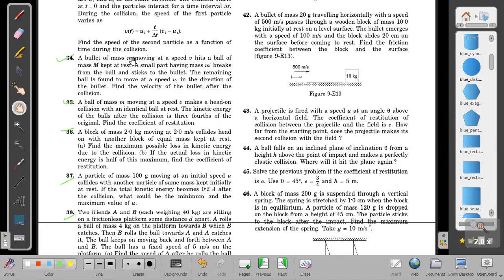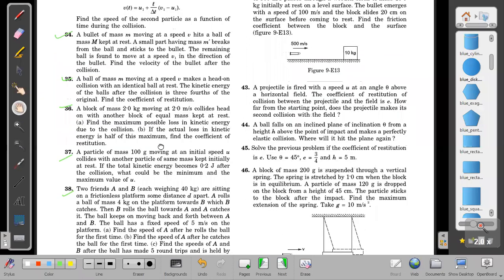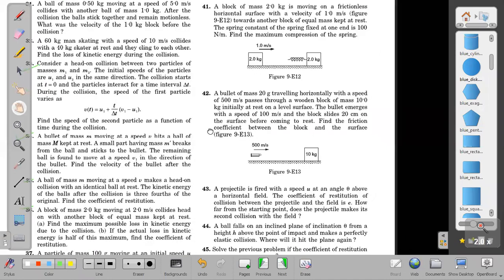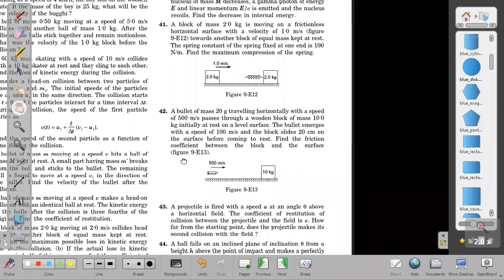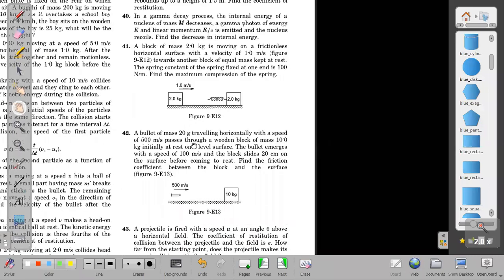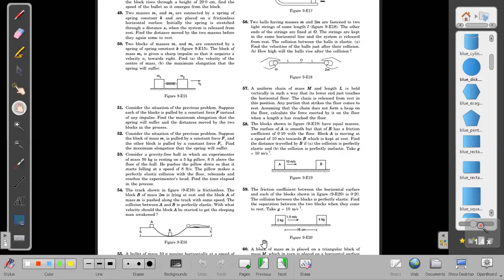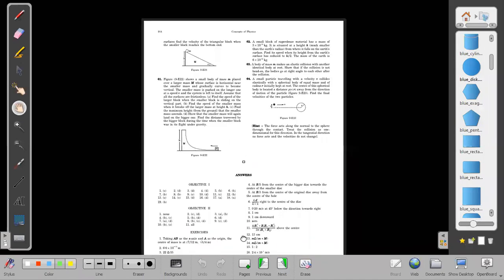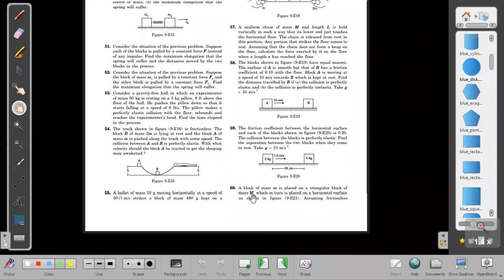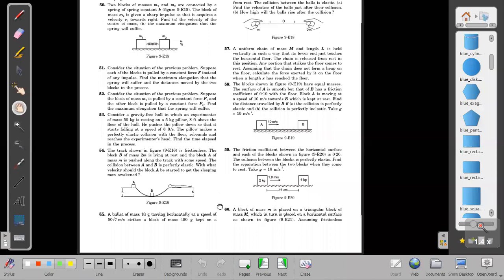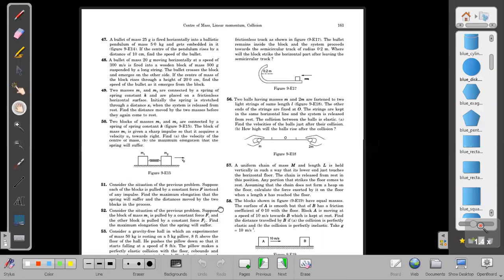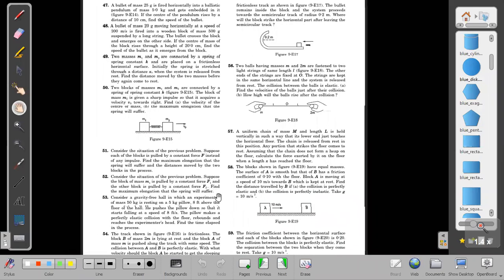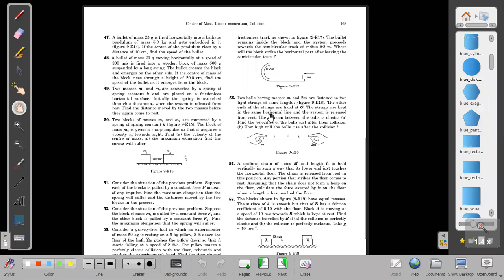No, wait a second. Before ending, can we do those questions at least? Or do you want to try yourself first? Tomorrow I can discuss. Otherwise, also some students have already left. Today you do one thing. Try to finish up to 40, 60 also can be done. In fact, all these questions up to 60 can be done, except the last 3-4 questions, the last page questions. Those are oblique collisions. Remaining all are one-dimensional collisions only. Try to do all the questions up to 60.